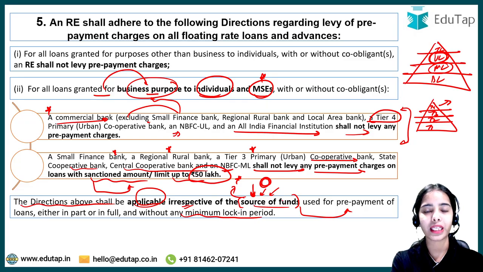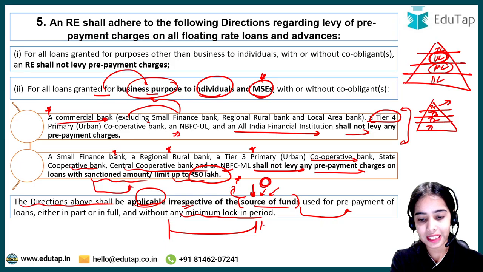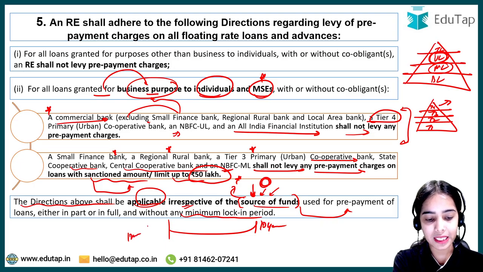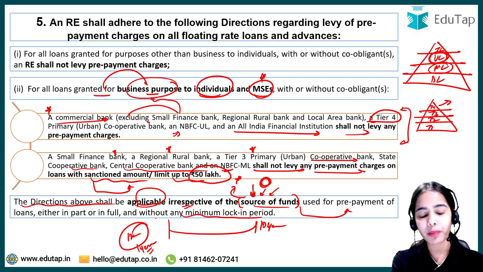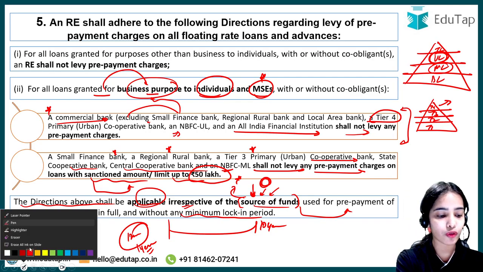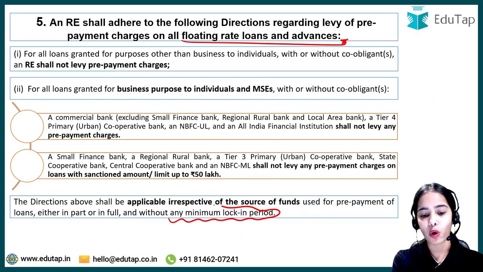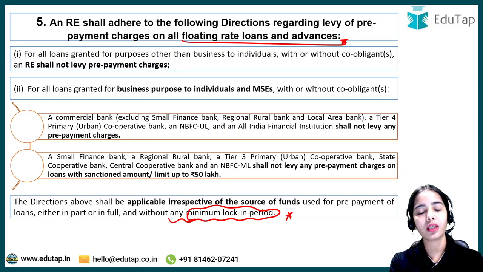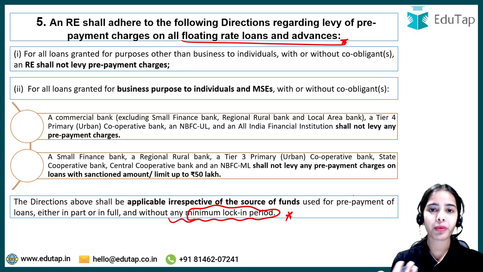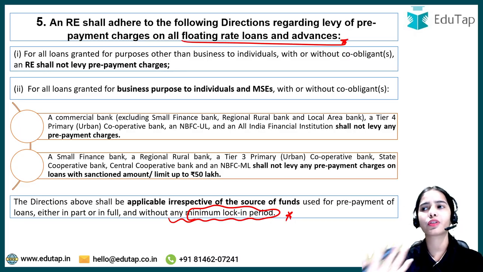Before, what used to happen is that the banks used to say that if the tenure of the loan is 10 years, for the first 12 months, that is the first year, the prepayment of the loan cannot happen. But now the RBI has said that in case of floating rate loans and advances, there will be no minimum lock-in period for the prepayment of the loan, and the prepayment can happen even after 3 months, 4 months, or whenever the borrower wants.